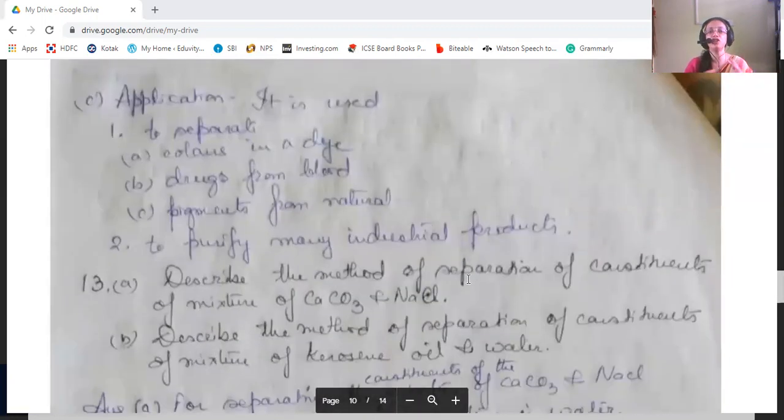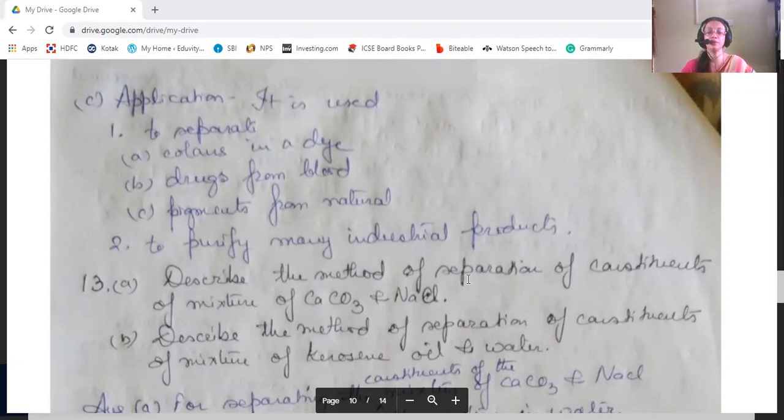Then the application: it is used to separate the colors in a dye, drugs from the blood, then pigments from natural dyes, you can say. From the natural dyes you can separate the pigments. Then to purify many industrial products also, this can be used. Okay,